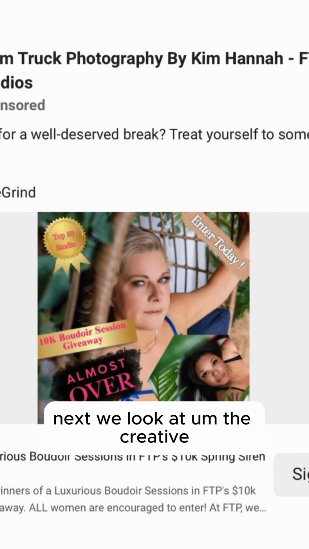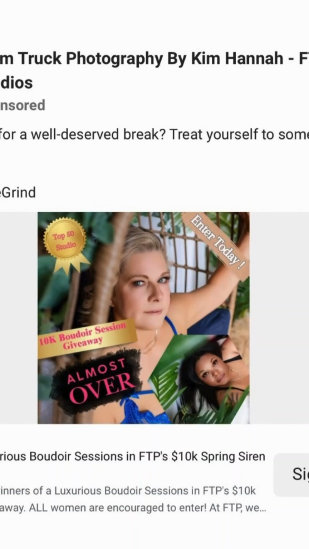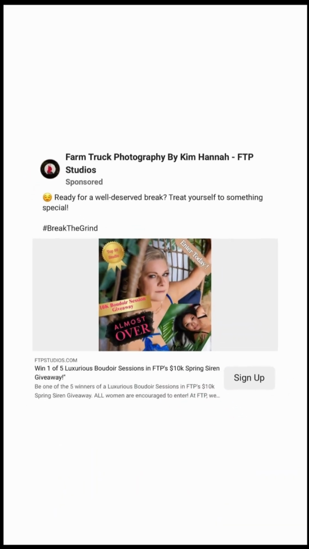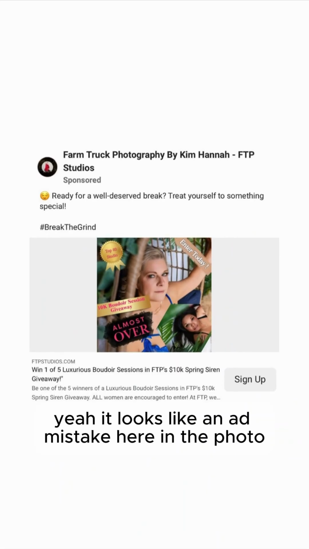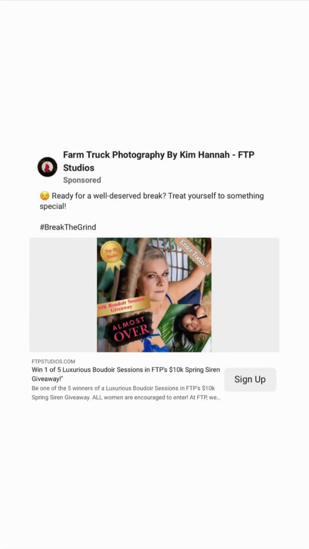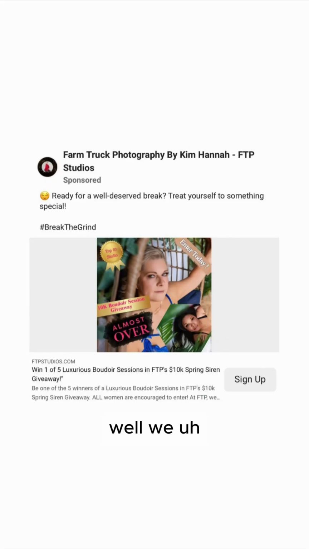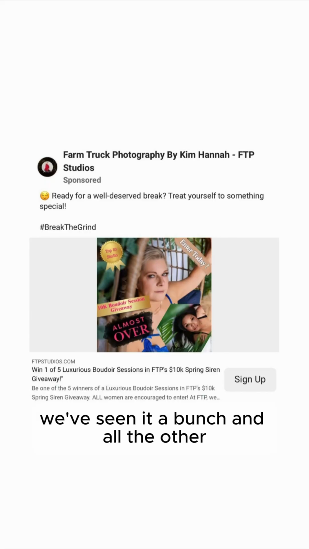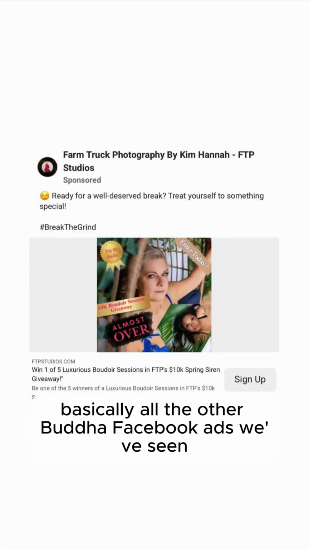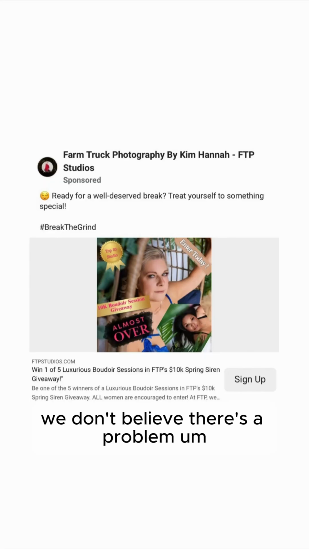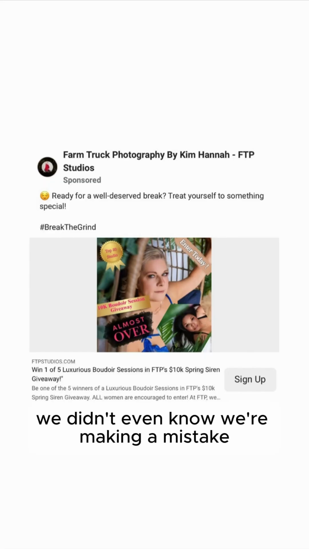Next, we look at the creative. Yeah, it looks like an ad mistake here in the photo. The creative makes it look like an ad. The false belief that caused us to make this mistake is, well, we've seen it a bunch, basically in all the other Boudoir Facebook ads we've seen. So we don't believe there's a problem. We didn't even know we were making a mistake.